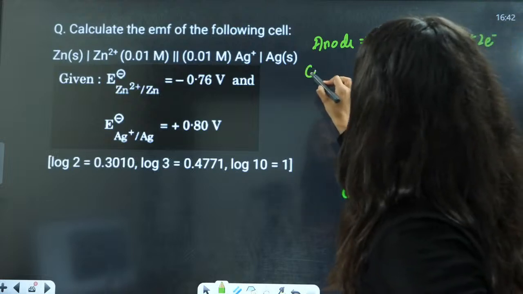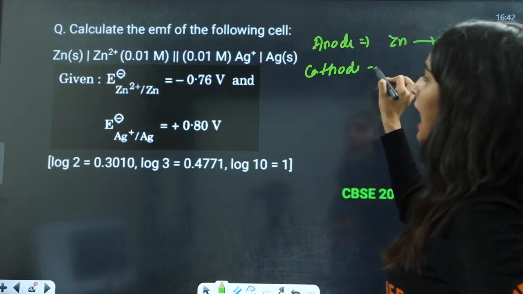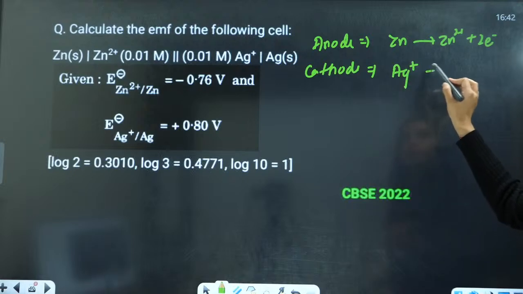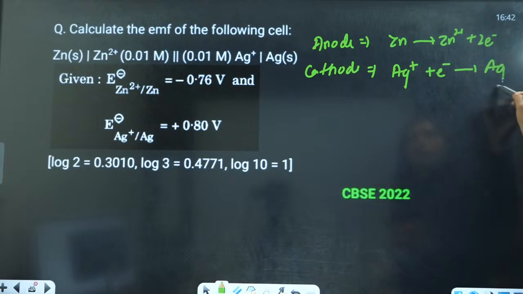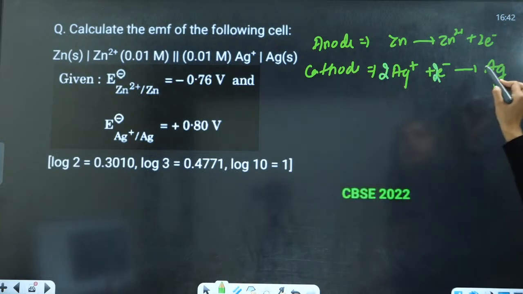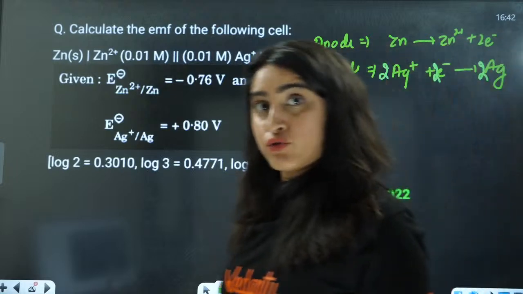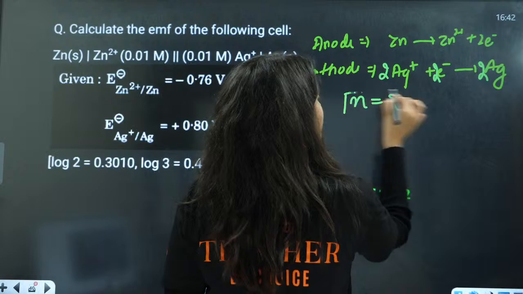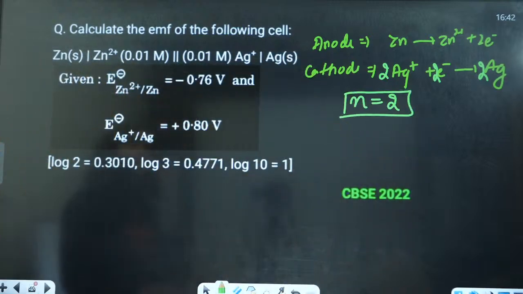And what is happening at the cathode? At the cathode, Ag positive is gaining electrons. Now I have to multiply this by 2 because the number of electrons gained should be equal to the number of electrons lost. So the value of n is going to be 2 here.